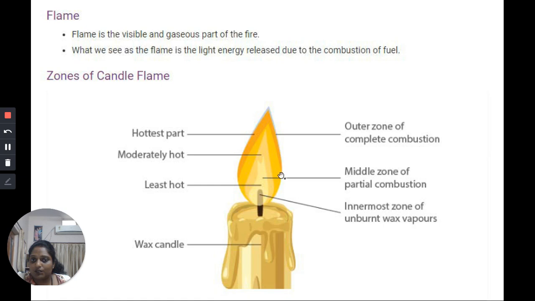The middle zone is moderately hot, but it is the luminous zone which gives off the light. The outer zone is the part where no light is present. It appears somewhat bluish in color, it is partly visible, but here complete combustion takes place because of the presence of enough oxygen. So as the wax vapors react here with the oxygen, complete combustion takes place, so it is the hottest part.